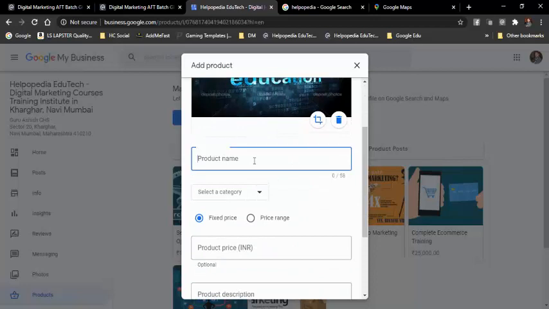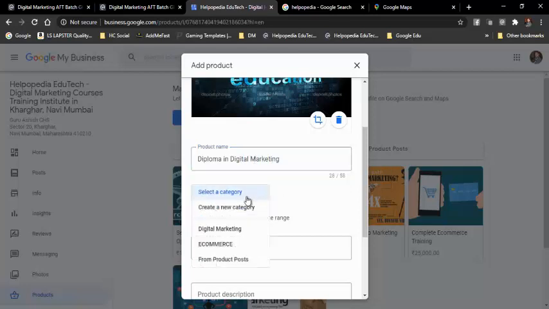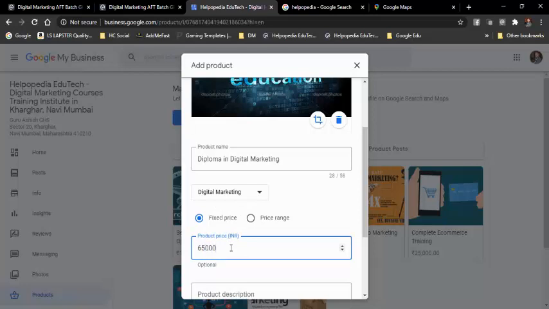Now I need to add the product name. So I will add a product name. Digital marketing. Then category I can select. I've selected on the top, I've created some categories, so I'll select categories digital marketing. Fixed price, so the price I can add. So price I've added. Okay, yeah, okay.